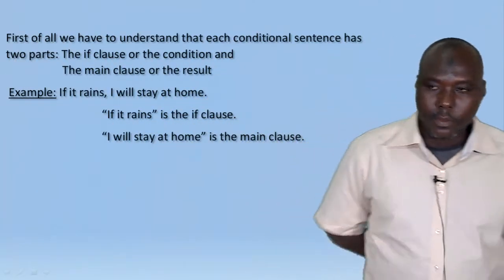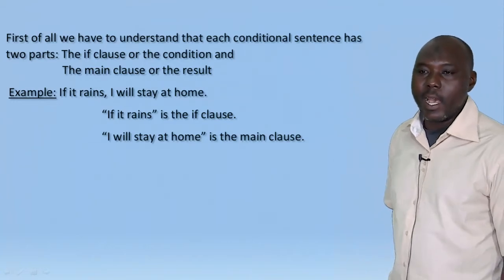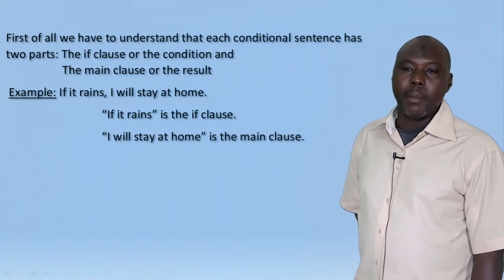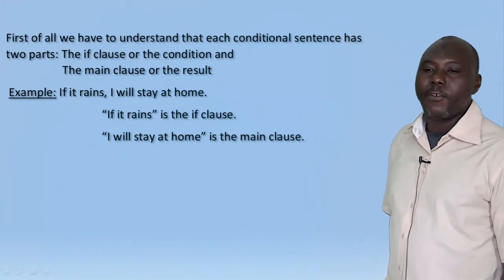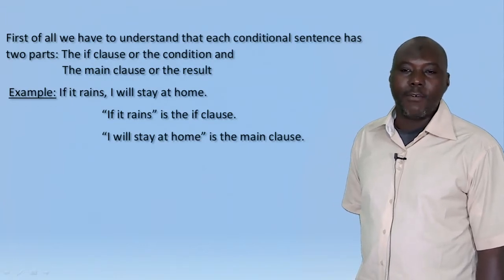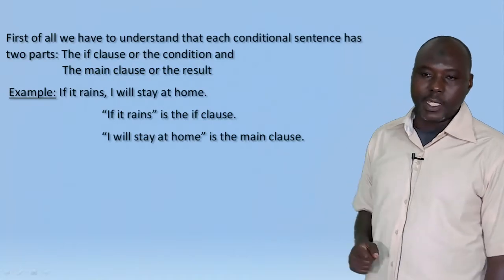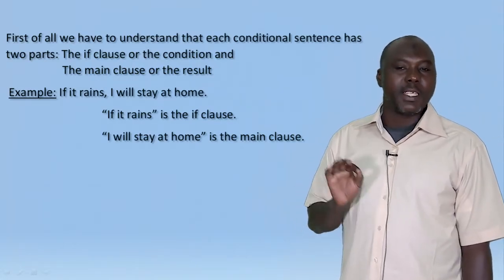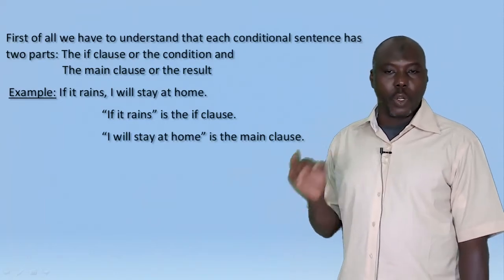First of all, we have to understand that each conditional sentence has two parts: the if clause or the condition, and the main clause or the result. Example, if it rains, I will stay at home. So in this sentence, if it rains is the if clause. I will stay at home is the main clause.